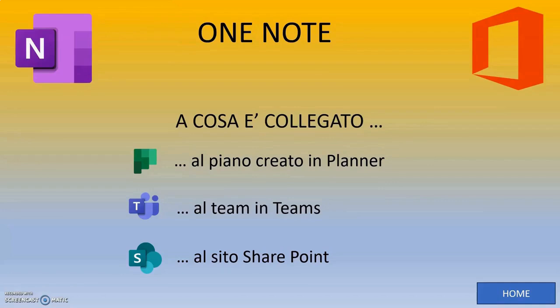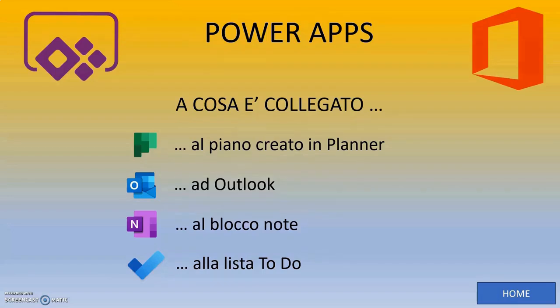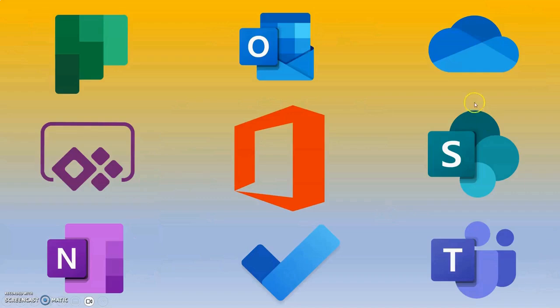Teams will be connected to OneDrive, the SharePoint site, Outlook, and also to OneNote. Everything is also connected to the plan created in Planner, as we mentioned earlier. All activities of the plan will be added to our task list, along with those that we will add manually, regardless of the plan. OneNote is also connected to the plan created in Planner. A notebook is generated automatically. It will connect to the team in Teams. It will be connected to the SharePoint site. Once the activities have been added to the plan, these activities will also be added to the task list.